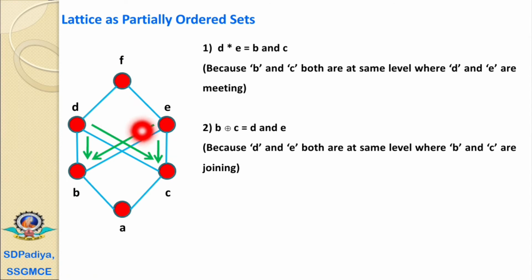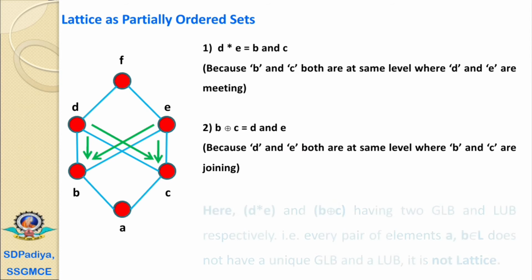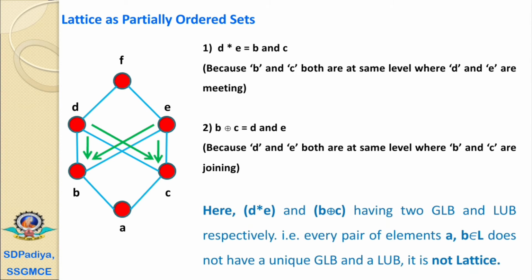But D and E both are at the same level where B and C are joining. Therefore, B join C equals D and E. This means for the pair B and C, there are two least upper bounds, that is D and E. And as per our definition, for every pair of any two nodes, there must be a unique greatest lower bound and least upper bound, then we call it a lattice.